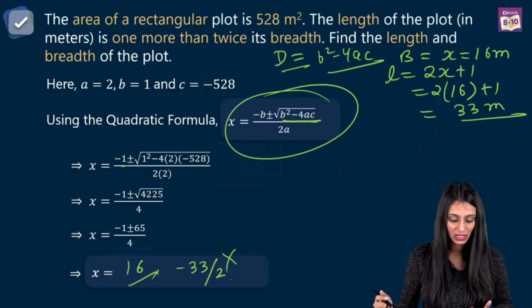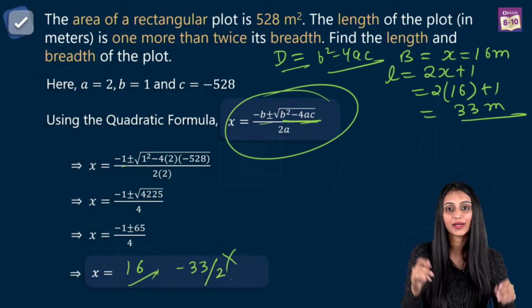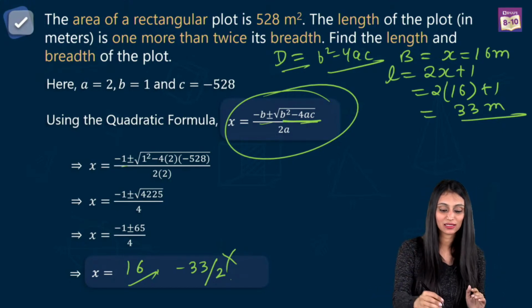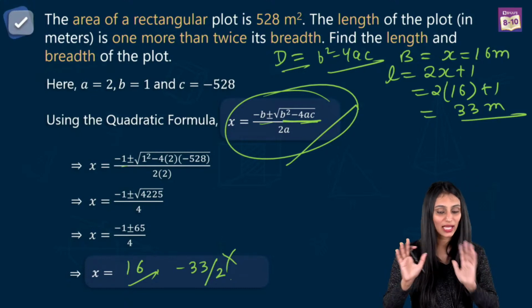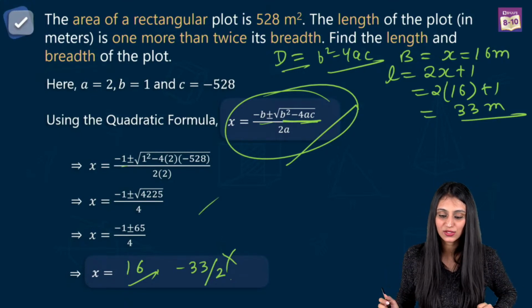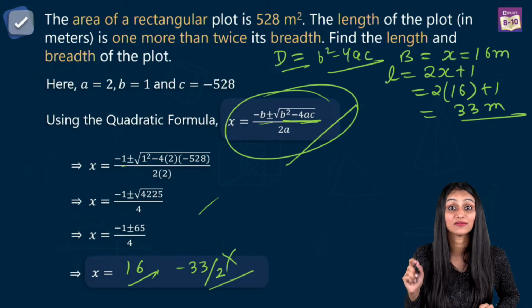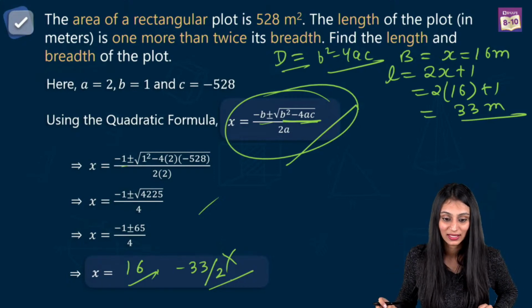Somebody wanted me to repeat. All you have to do is just substitute the values of a, b, c in this formula. Just do the calculations. Yes, you will get this result, and you cannot use this negative value. Dimensions cannot be negative. Parneet, crystal clear. All right.